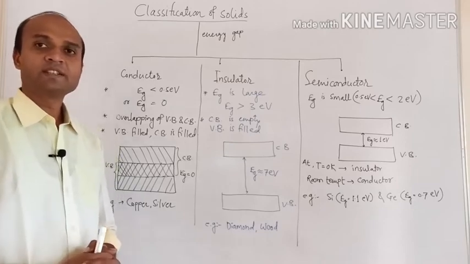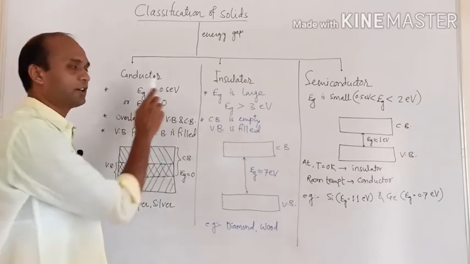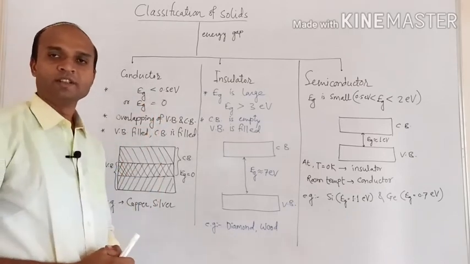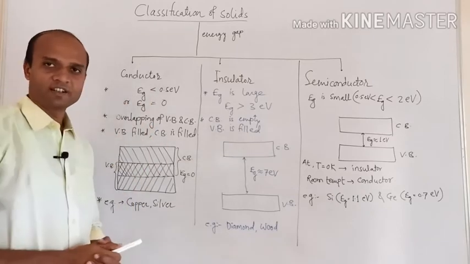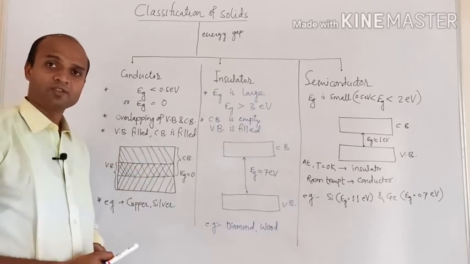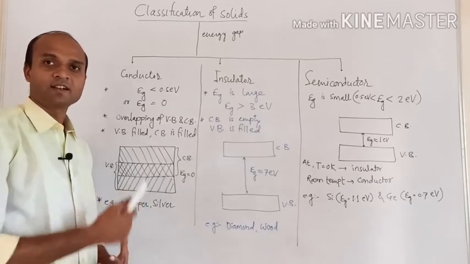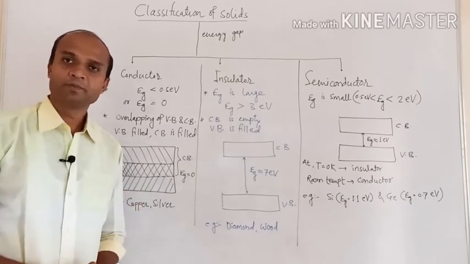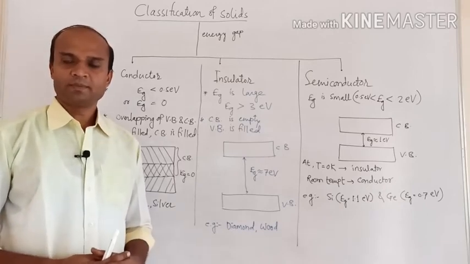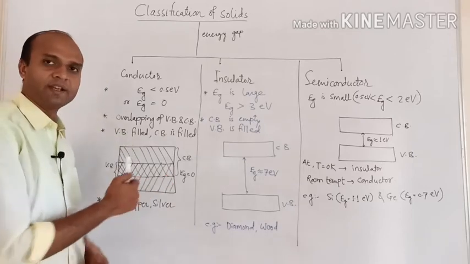Very small means it is less than 0.5 electron volt. So either the energy gap is 0 or it is less than 0.5 electron volt. Then such solids are conductors. Here the valence band is filled and the conduction band is also partially filled. It cannot be empty because, as it is a conductor, it contains conduction electrons. Because of the overlapping or small energy gap, electrons can be easily available in the conduction band.